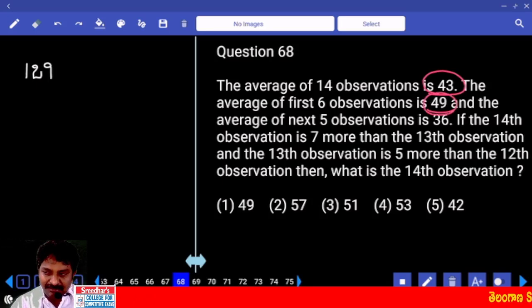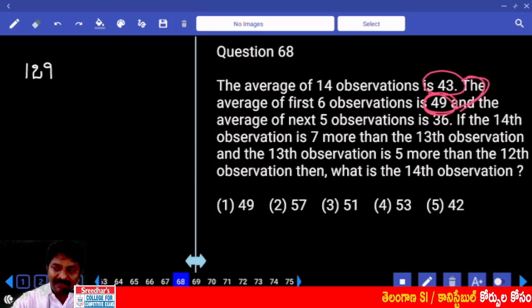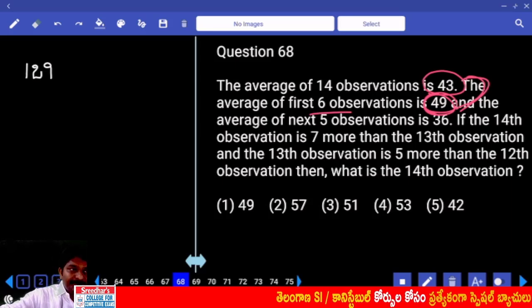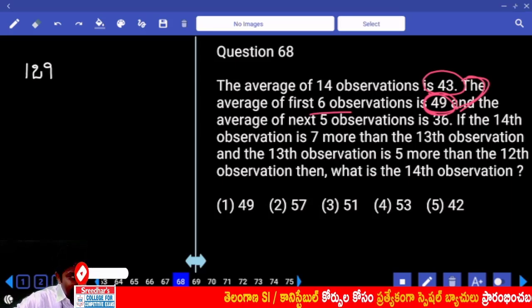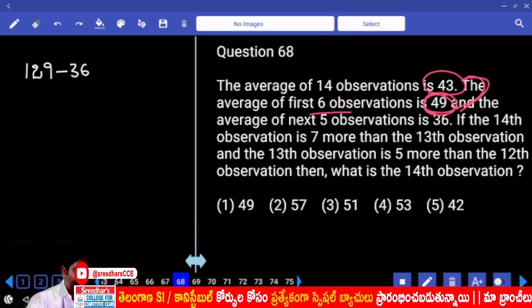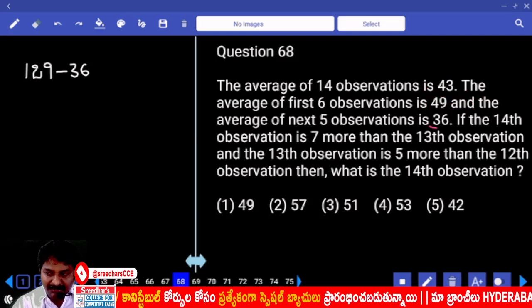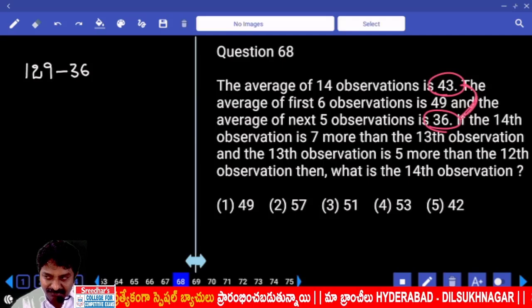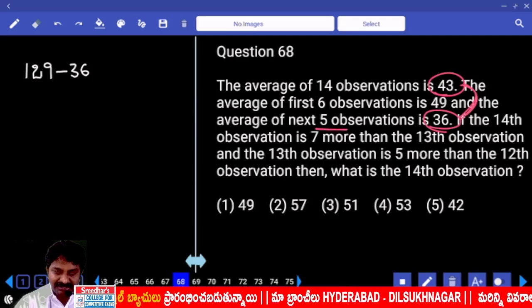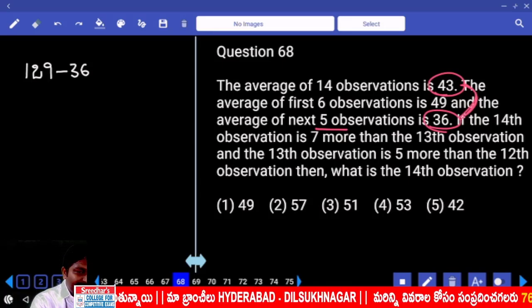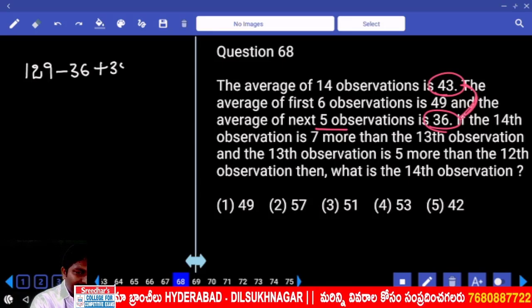The average of the first 6 numbers is 49, how much more than the original average? How many numbers are such? That means 6 into 6, 36 more is there, right? So reverse effect, minus 36. The next 5 numbers' average is 36, which is how much less than the original average? Like that, how many observations? 5 into 7, 35 less, so reverse effect, plus 35.